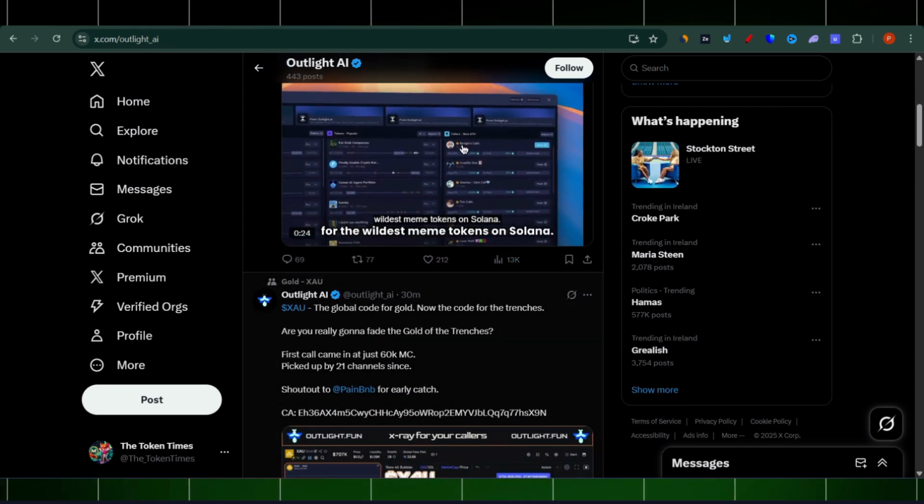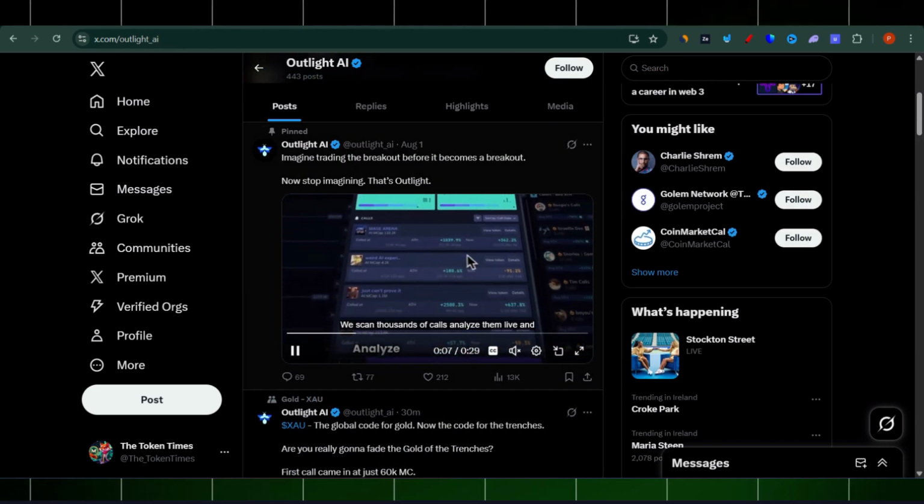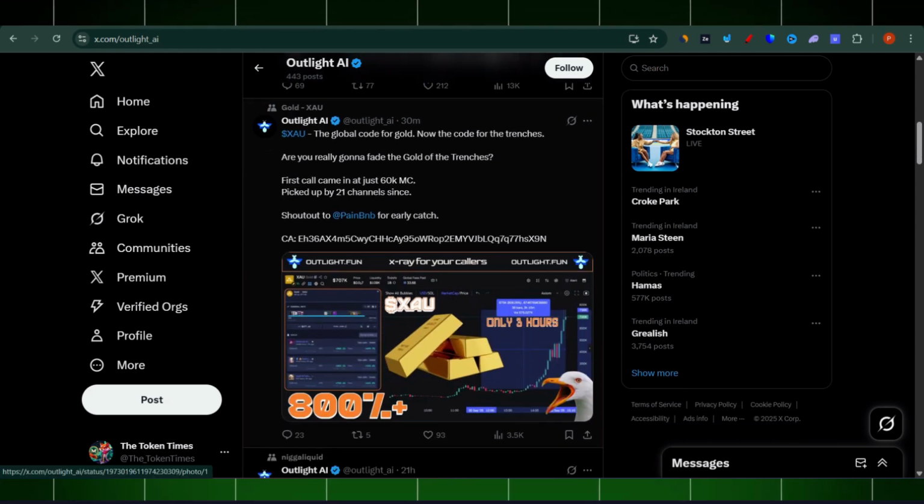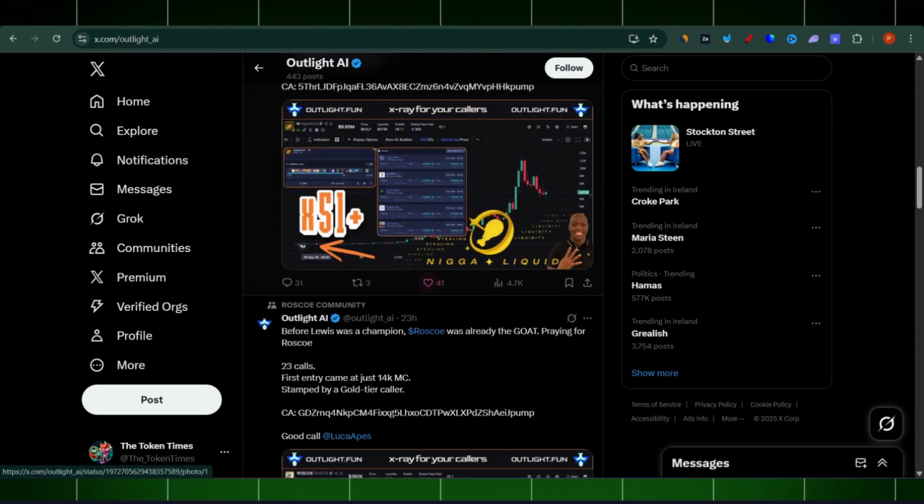In a nutshell, this one is very cool because it's very active. You can see those posts being made very often.